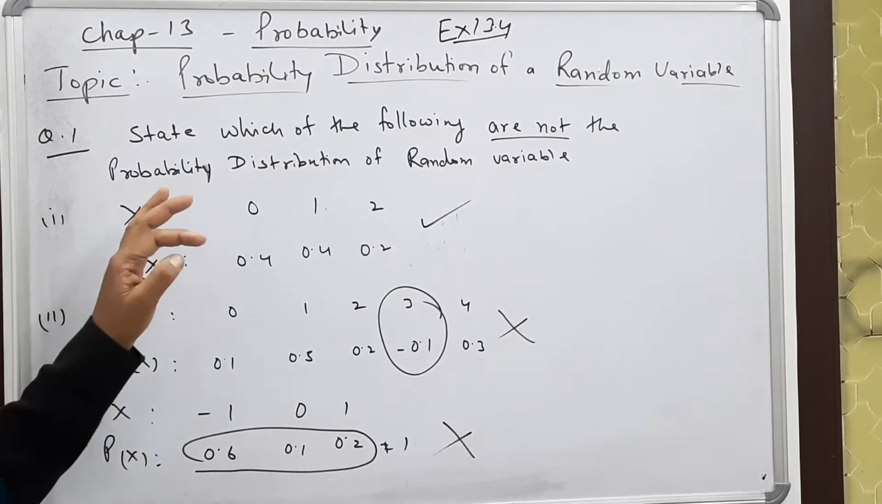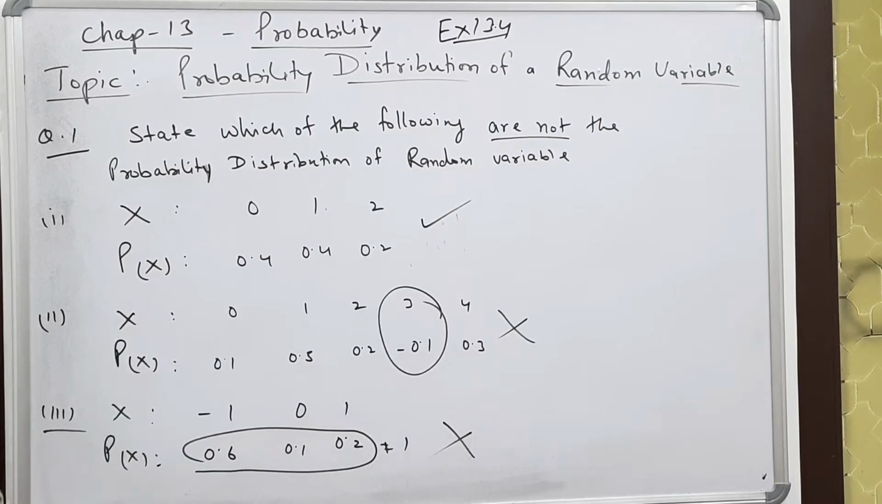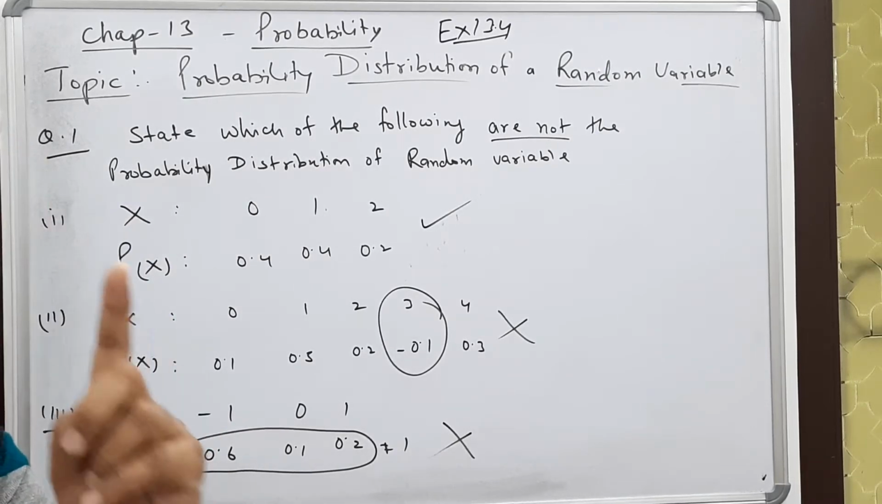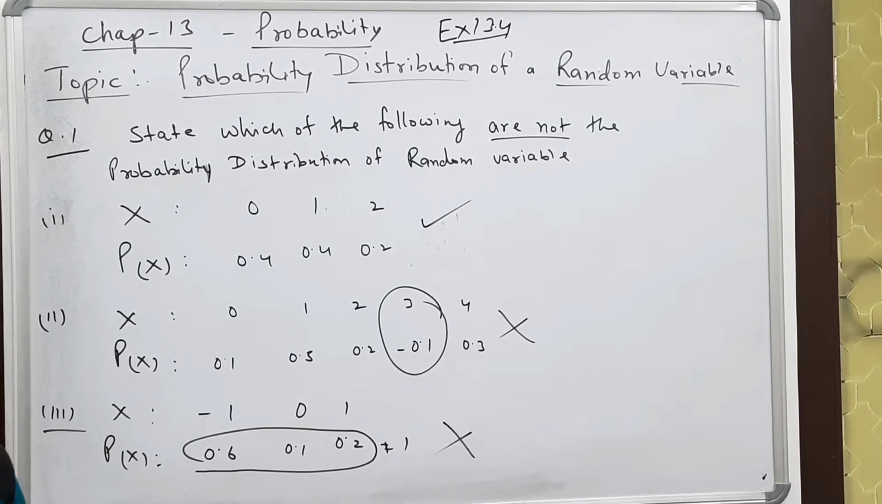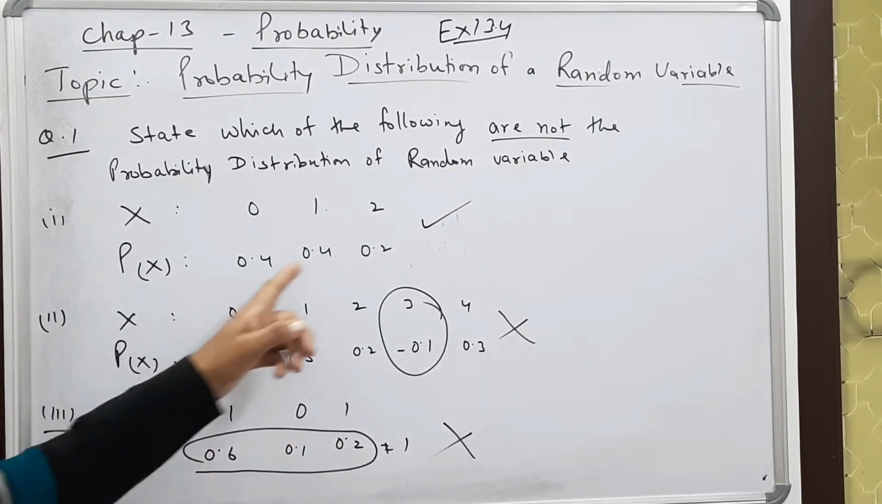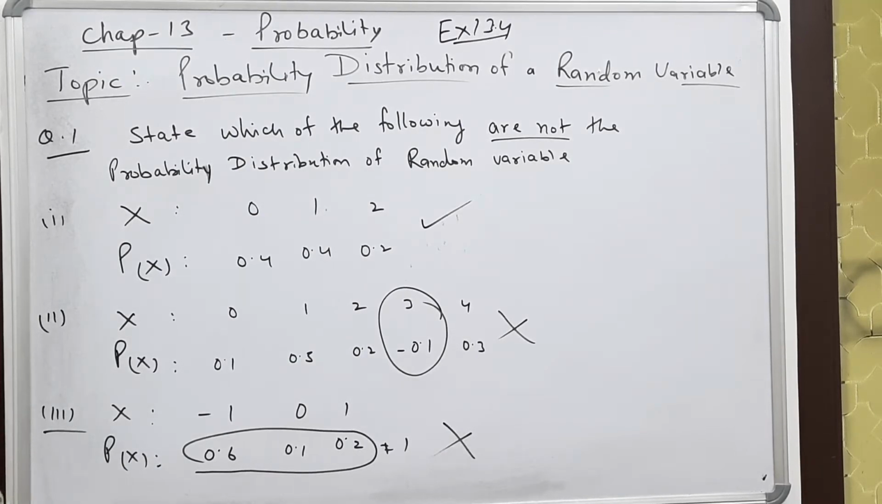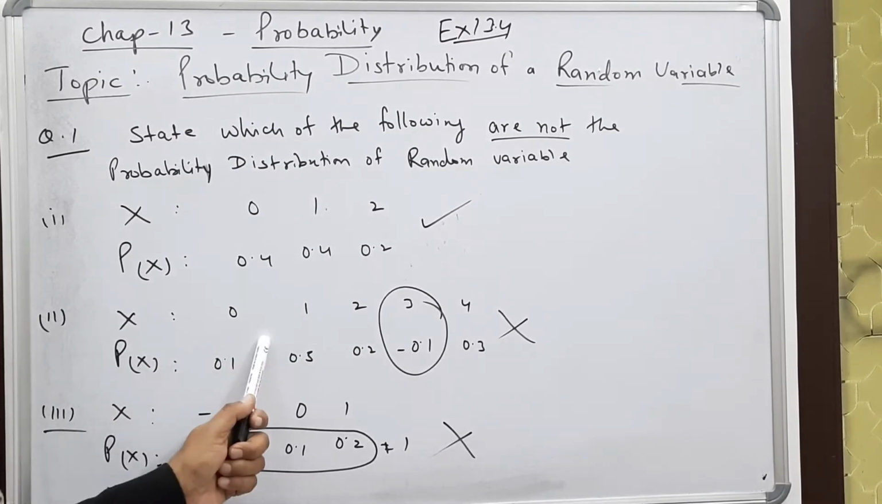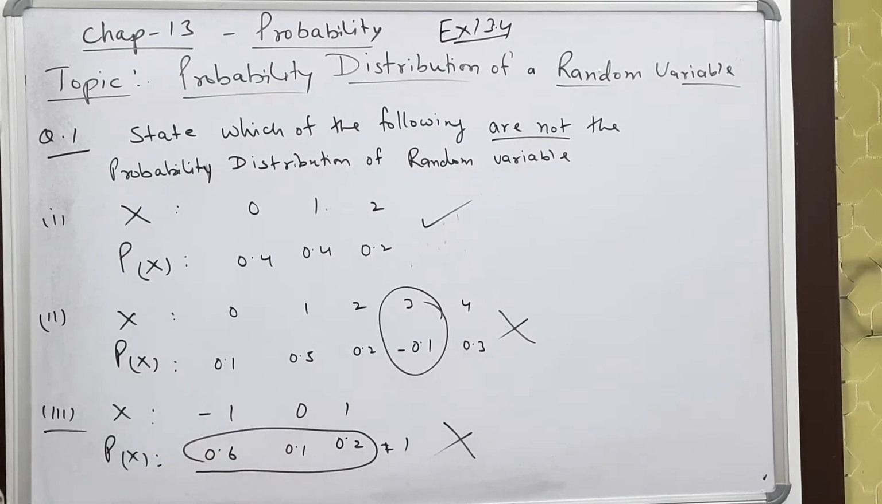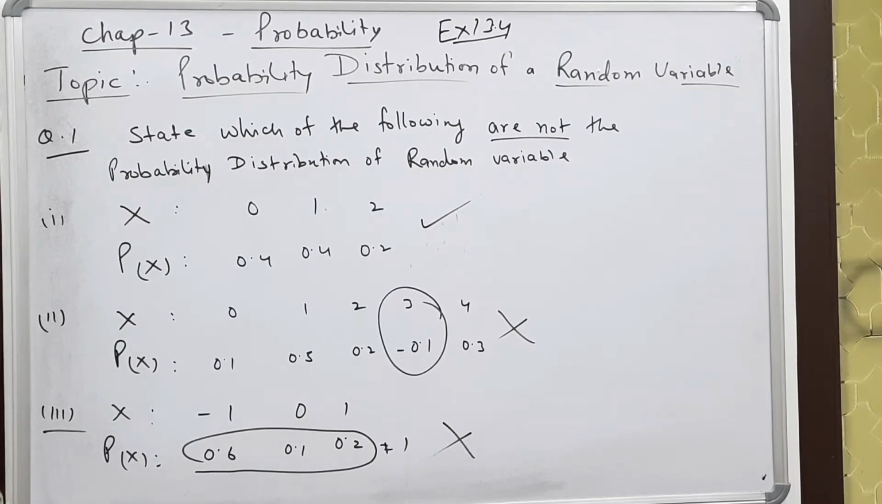So for being a probability distribution of a random variable, there are two conditions. The probability must not be negative for any particular variable and the sum of the probabilities must be equal to 1. So here the first is yes, the second is no, the third is no, and if you see the fourth one, there also the sum of the probabilities is more than 1. It is 1.05. So we can say that it is not a probability distribution of a random variable.